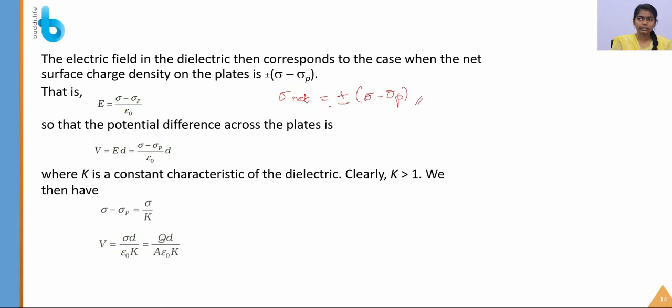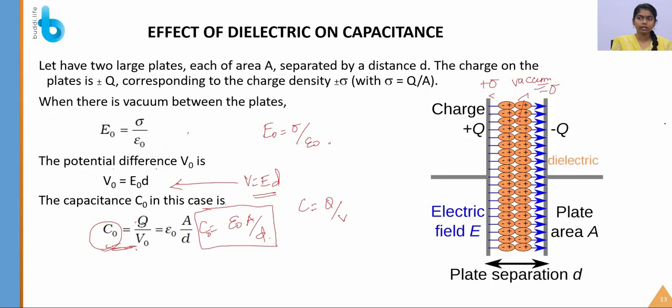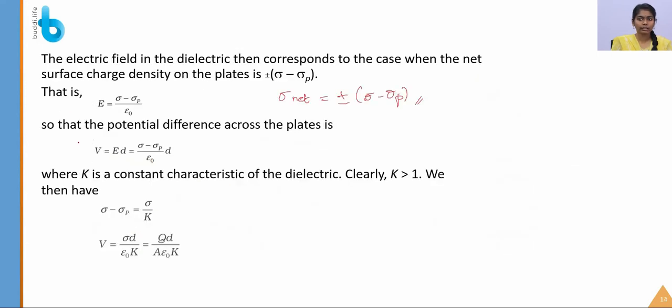So in this case we are considering plus or minus sigma p. So let's see what a dielectric does. For the vacuum we already found the electric field, the potential and the capacitance. Again we are going to find the electric field, the voltage, that is the potential difference, and finally the capacitance. Let's see one by one.